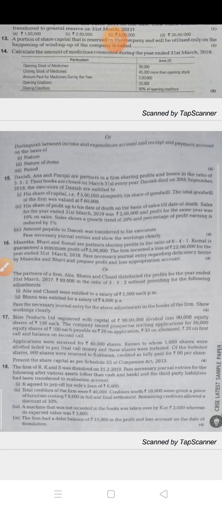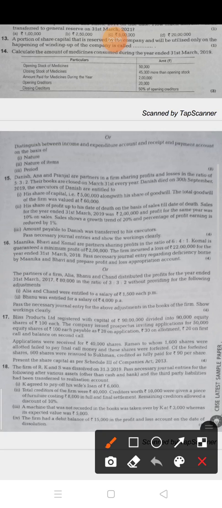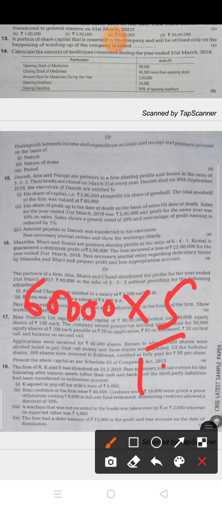So first of all you have to find out his share of goodwill. Here total goodwill is given, so you can calculate his share of goodwill. 60,000 is the total goodwill, and Danish's share is 5/10. So you can find out it is 30,000. Now this 30,000 goodwill you have to give to the Danish executor.